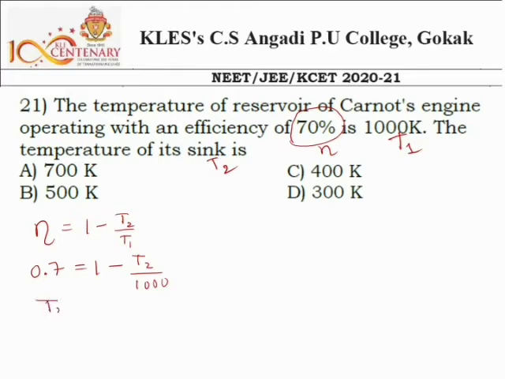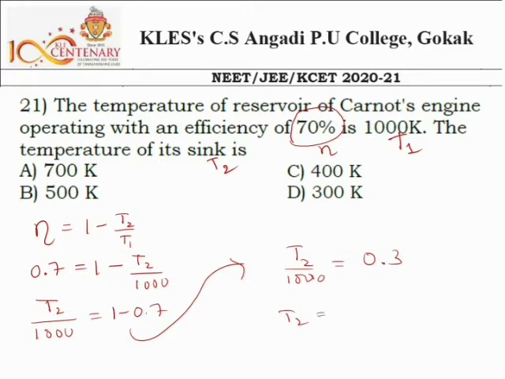So now this becomes T2 divided by 1000 is equal to 1 minus 0.7, which is 0.3. Then T2 is equal to 0.3 into 1000, and the answer is 300 Kelvin. So this is the temperature of the sink.